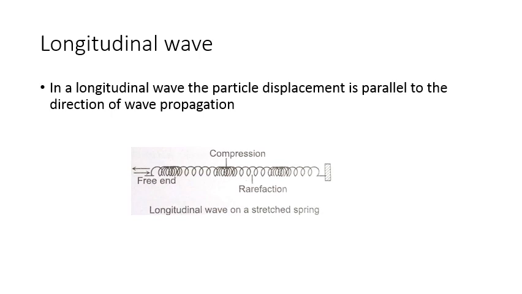Longitudinal waves require a medium with elasticity of bulk volume, that is bulk modulus, for their propagation. In this type of wave motion, the waves travel through a medium in the form of compressions and rarefactions. Look at the picture, a longitudinal wave on a stretched spring. The region of high pressure is called compression and the region of low pressure is called rarefaction. For example, sound waves in a tube.